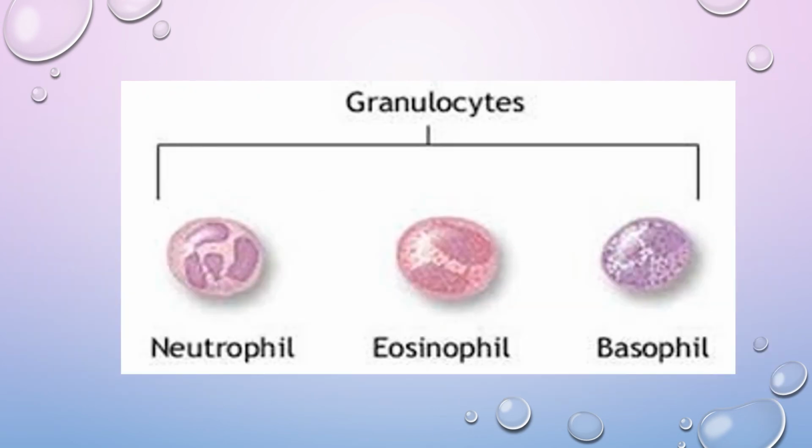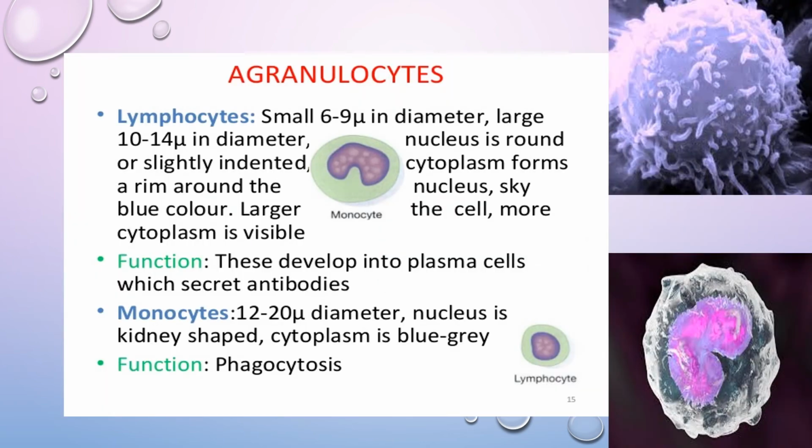The granulocytes are of three types. They are the neutrophils, eosinophils, and basophils. Agranulocytes are the WBC without granules. There are two types. They are the lymphocytes and monocytes. Lymphocytes constitute approximately 30% of the total WBC, whereas monocytes constitute approximately 5.3% of the total WBC.